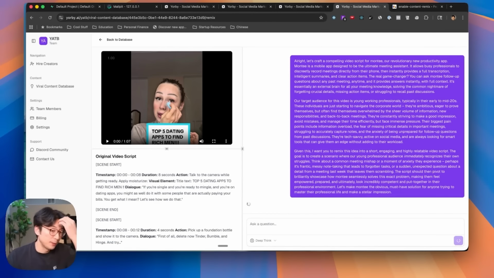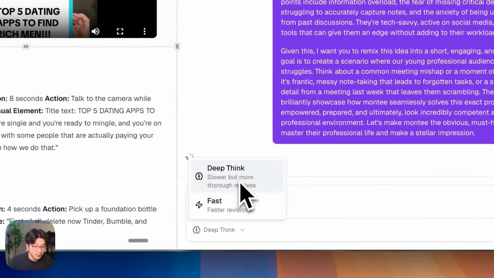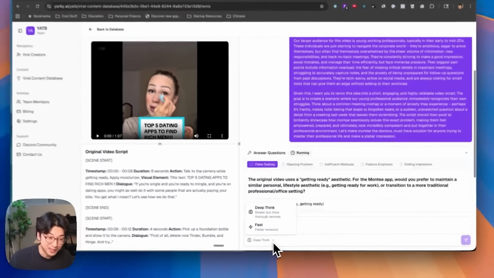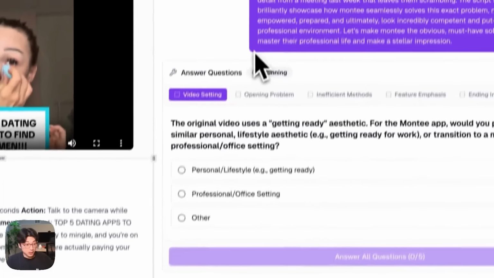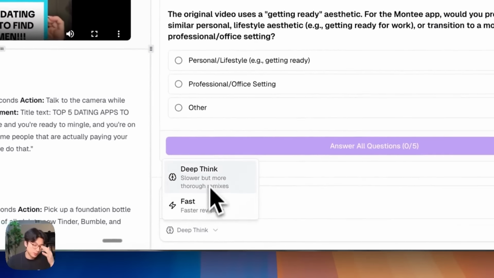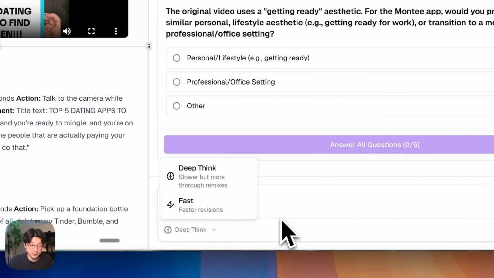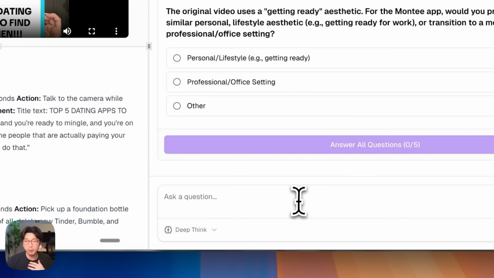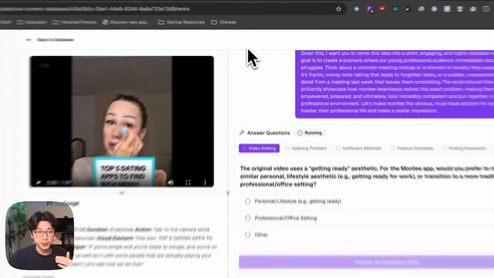So now we begin the transformation process. Right now there are two ways that we do this. One is the deep think method and the other one is the fast method. Now underneath the hood, they're still using the same model. And for now, we found that Gemini 2.5 Flash and Pro are the best performing models. But the big difference between these two is just how many tools this can call. So for this deep think mode, there are way more tools available to generate your script.